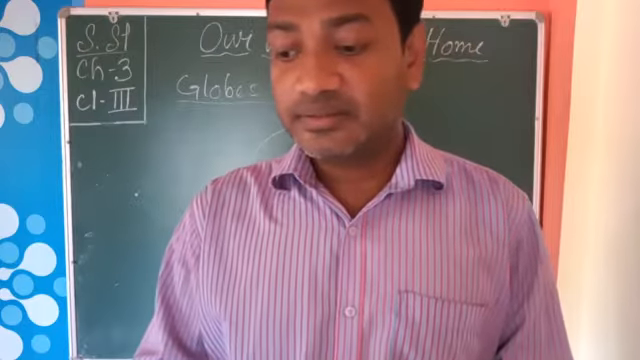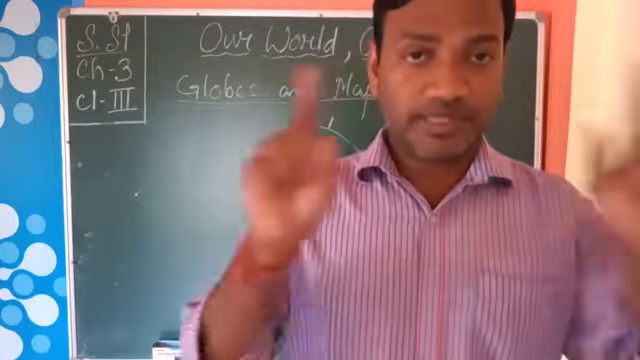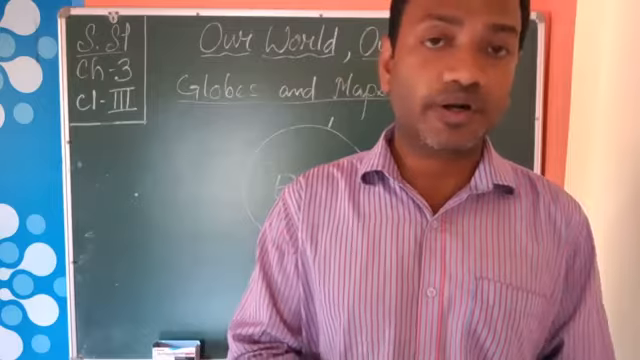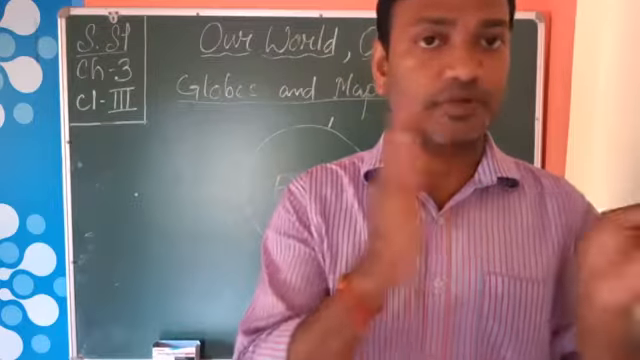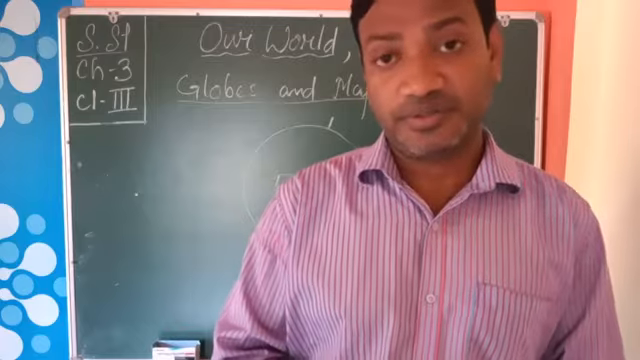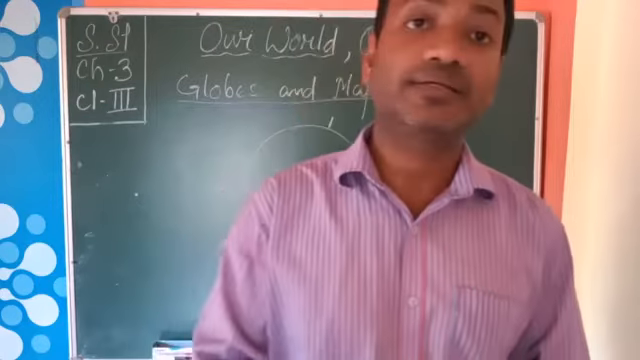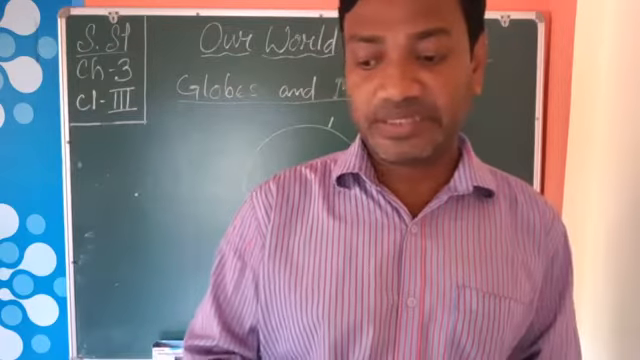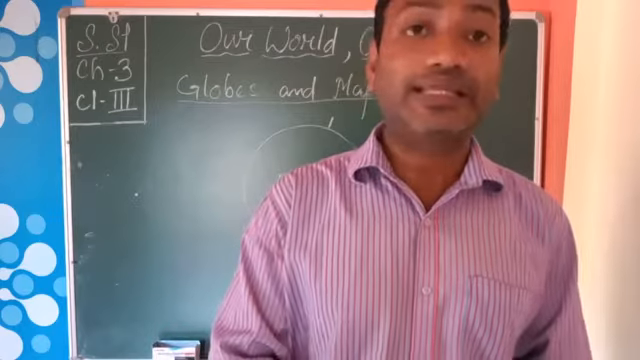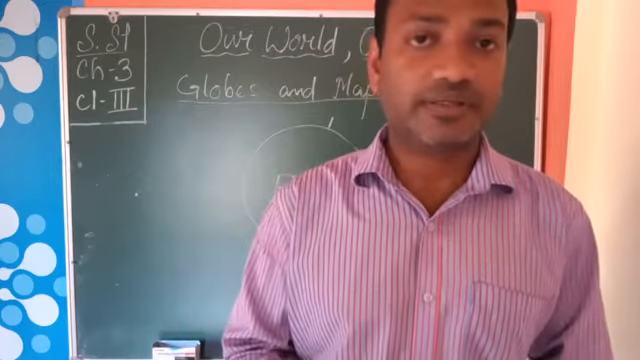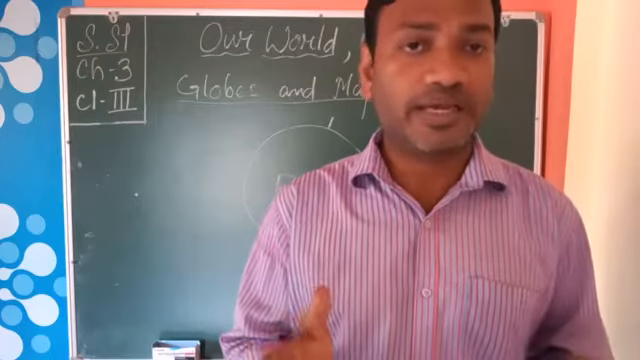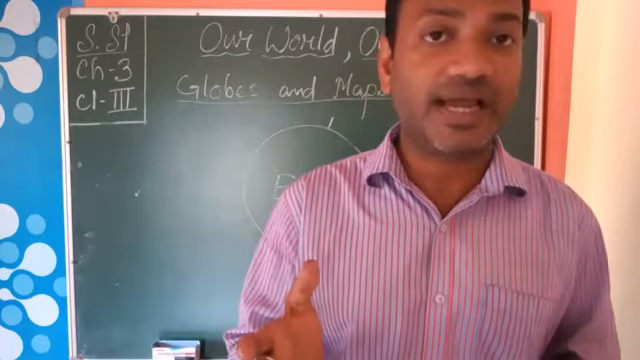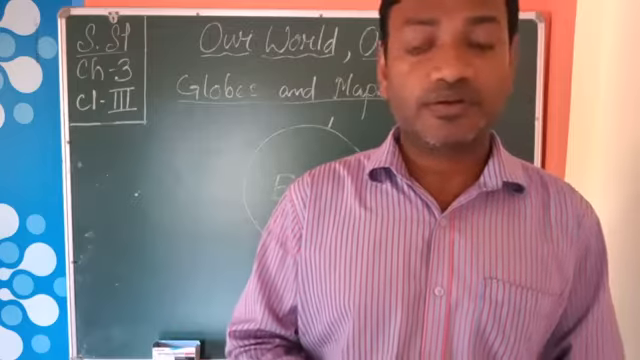And a map is the drawing only. It is the drawing of the earth or a part of the earth, even a small part. It is on a flat surface, that means on paper. This is one difference. Another is that globes have very little detail. Only continents, that is the land areas and the water bodies, we can find on globes.